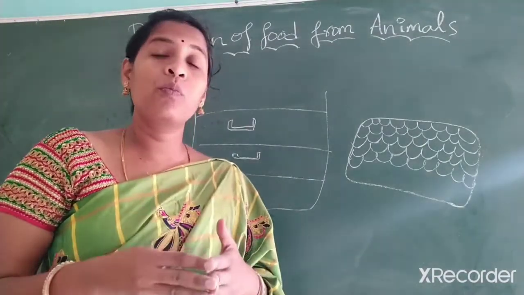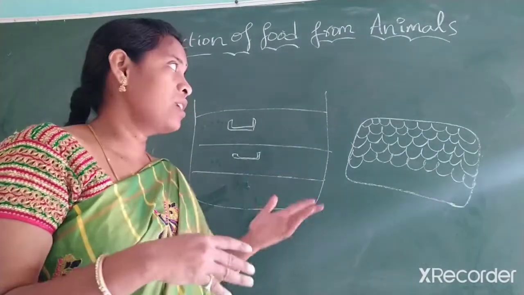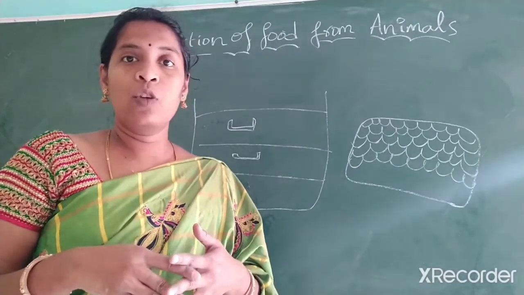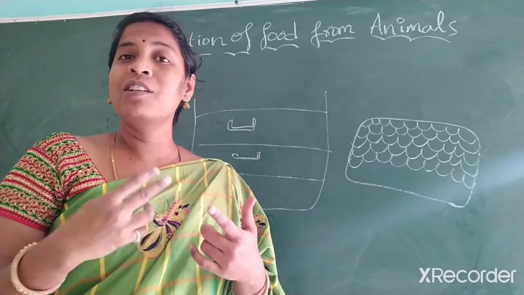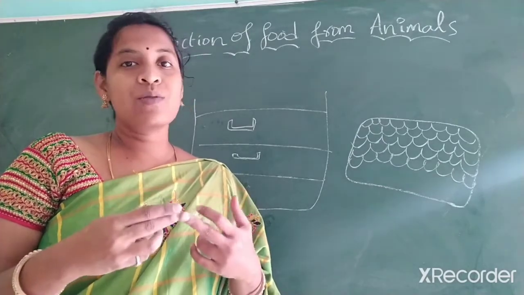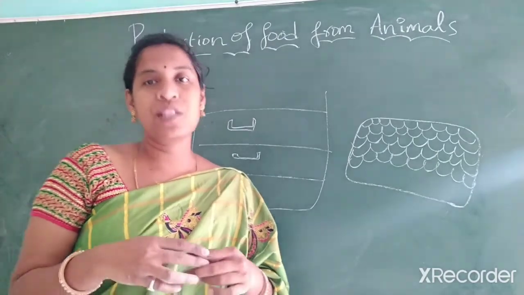So when we are rearing honeybees, we have to look at the predators and need to save these honeybees. Then only we get honey, and it helps for pollination, and we get wax, and as well as it is tincture. Is it clear, students? I hope you understood this lesson well.